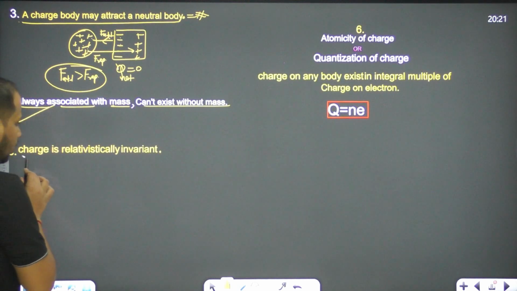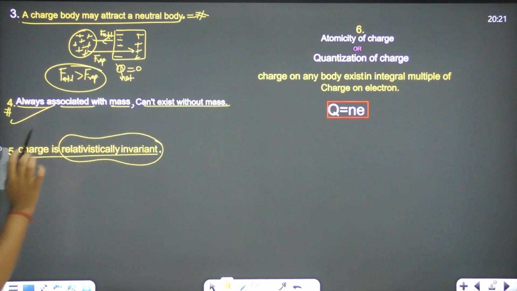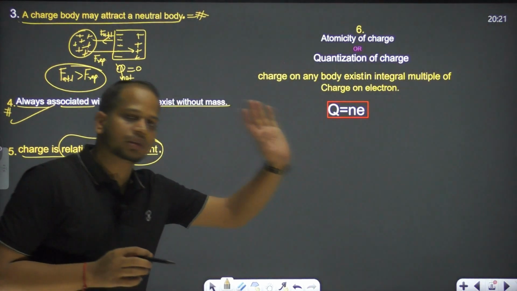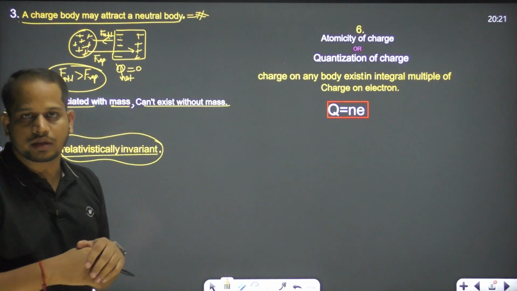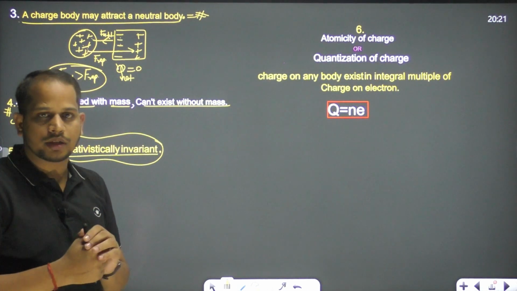Now let's move on to the next one. What is the next one? Charge is relativistically invariant. What is the meaning of this? What is the meaning of relativistically invariant? When we change the speed of any body, the mass of the body changes. We all know very well the Einstein equation, E equals mc squared.